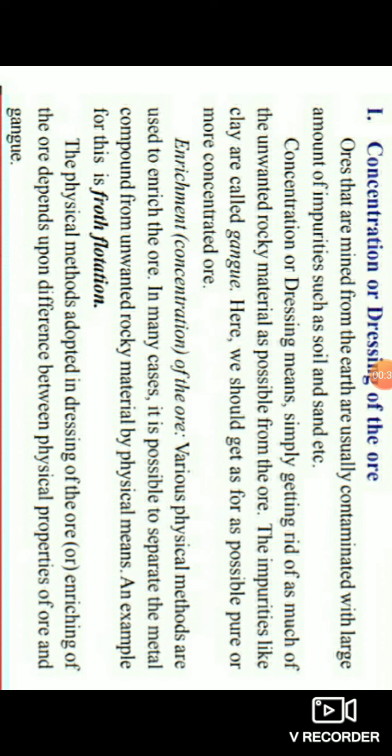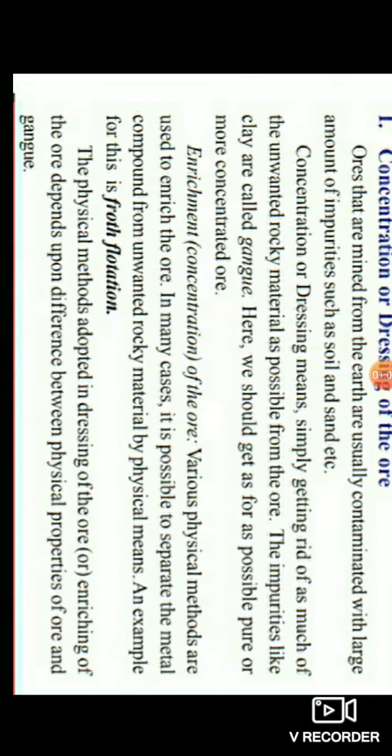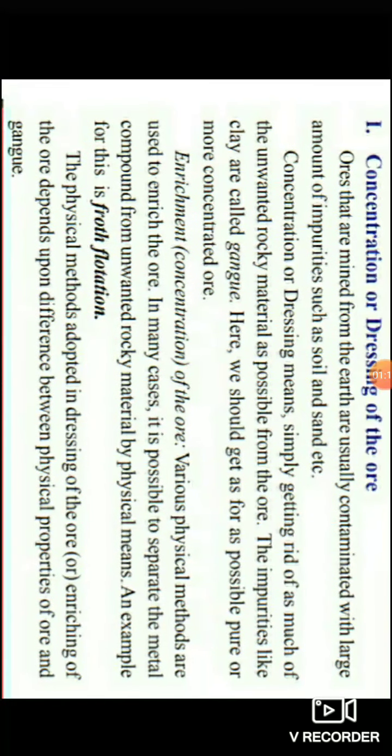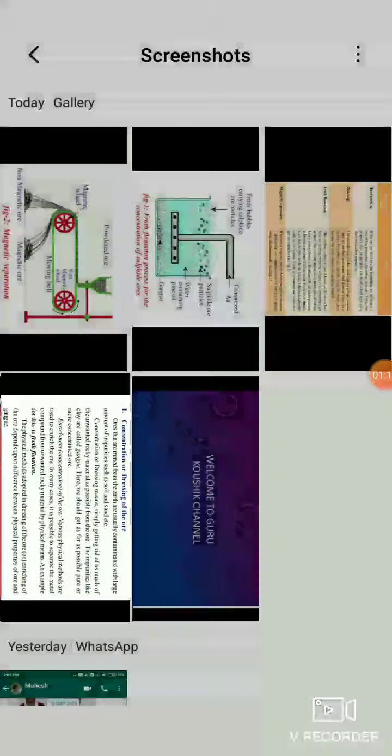Concentrational dressing of the ore is nothing but removing the impurities which are present in the ore. These impurities are known as the gangue. Enrichment of the ore, or concentration of the ore: various physical methods are used to enrich the ore. In many cases, it is possible to separate the metal compound from unwanted rocky material by physical means. An example for this is froth flotation. The physical methods adopted in dressing of the ore or enriching of the ore depend upon the difference between physical properties of ore and gangue. We are going to see now what the physical methods for concentration or dressing of the ore are.